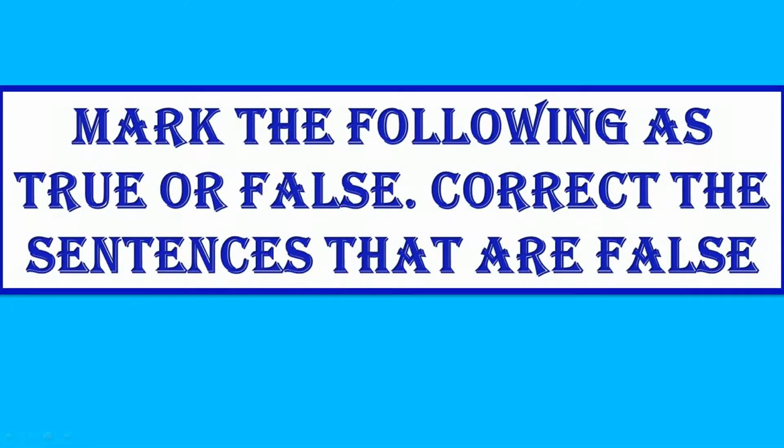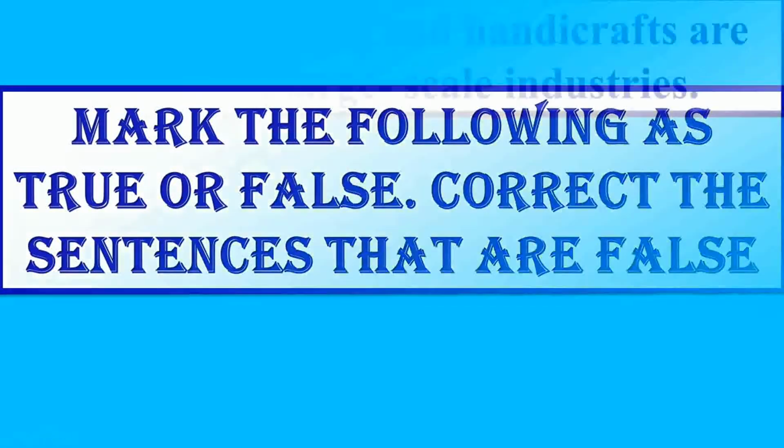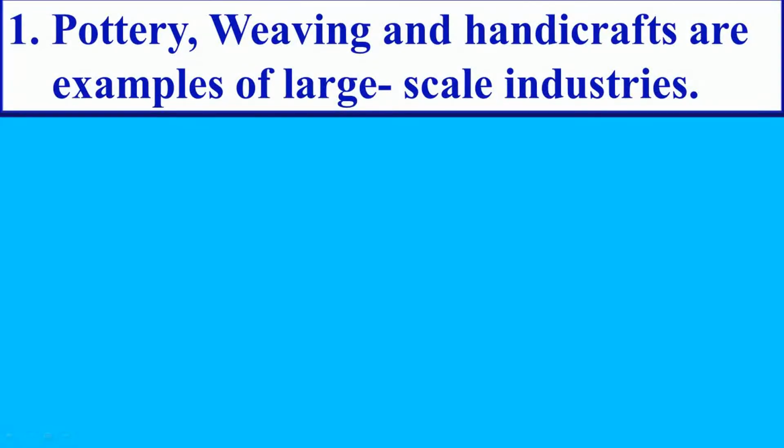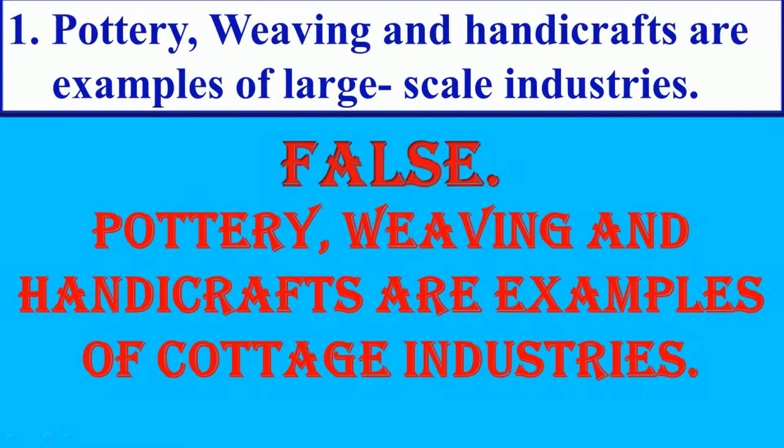Mark the following as true or false. Correct the sentences that are false. Pottery, weaving and handicrafts are examples of large scale industries. Answer is false. Correct statement is pottery, weaving and handicrafts are examples of cottage industries.